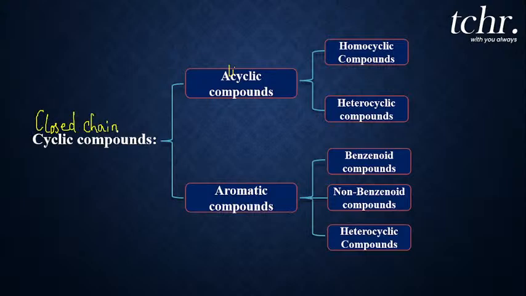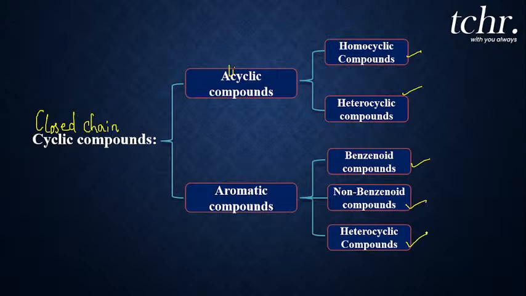Now these closed chain or cyclic compounds are further classified into alicyclic compounds and aromatic compounds. Under that, homocyclic, heterocyclic, here also benzenoid compounds, non-benzenoid compounds, and heterocyclic compounds. So one by one, let me explain to you. Okay.